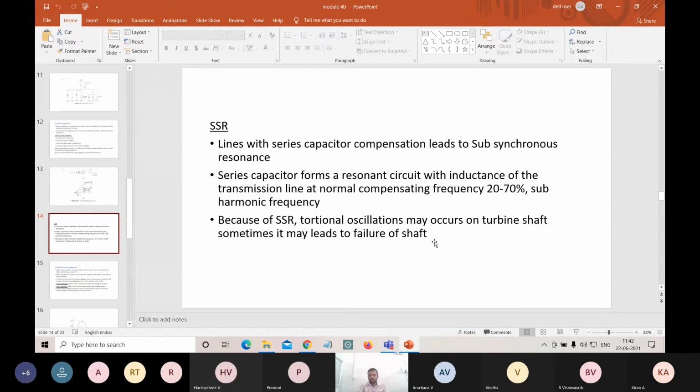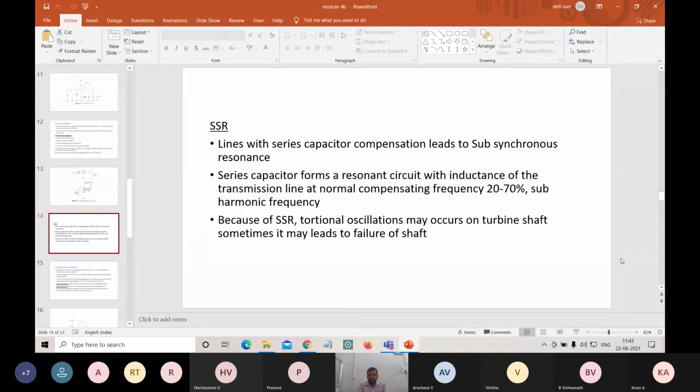This resonant circuit will have a compensating frequency of about 20 to 70%. This leads to our subharmonic frequency. Subharmonic frequency comes into picture when we are adding capacitance along with the inductance. Capacitance along with the inductance forms a resonant circuit in the transmission line at normal compensation of 20 to 70%.